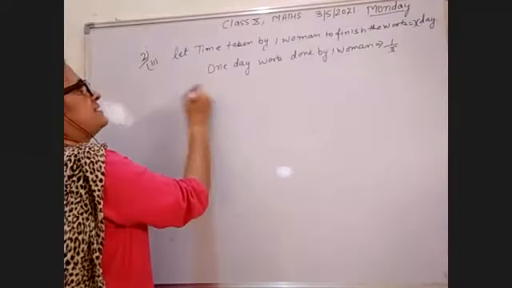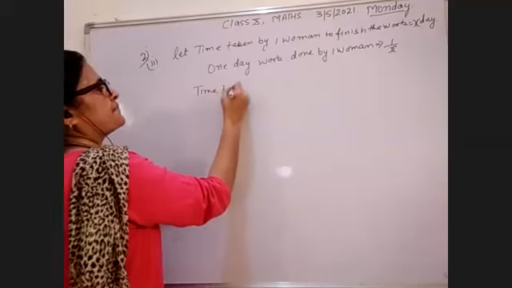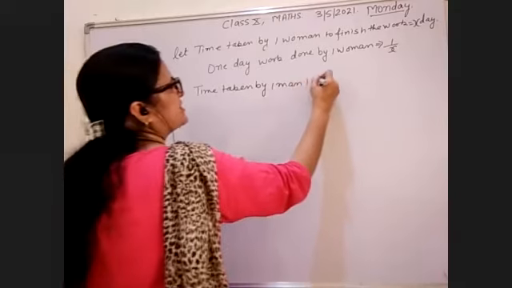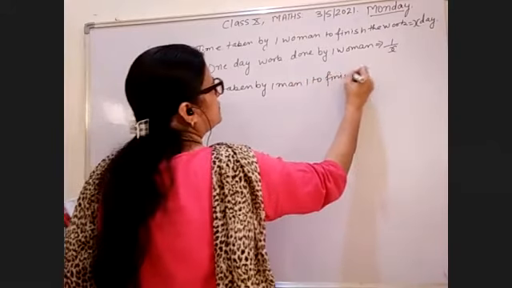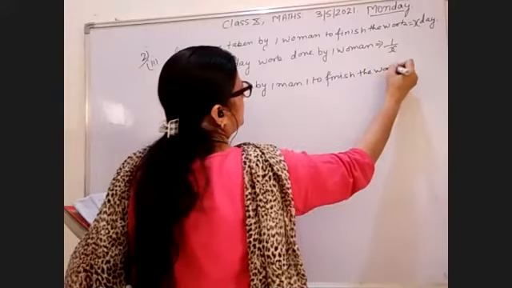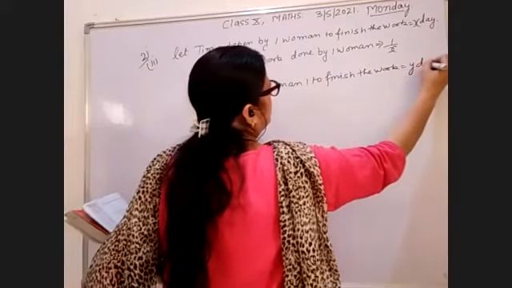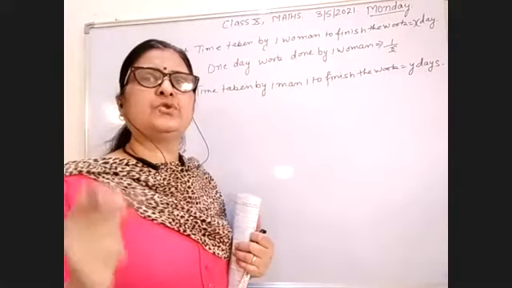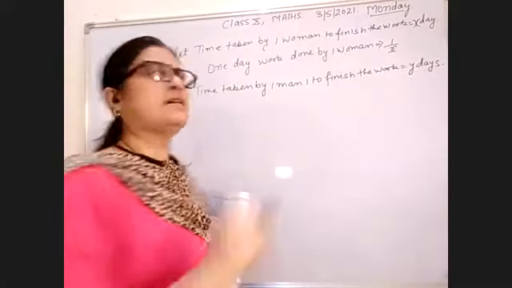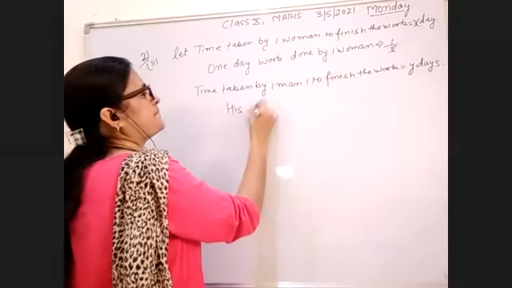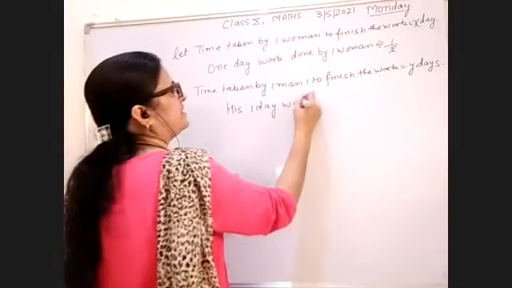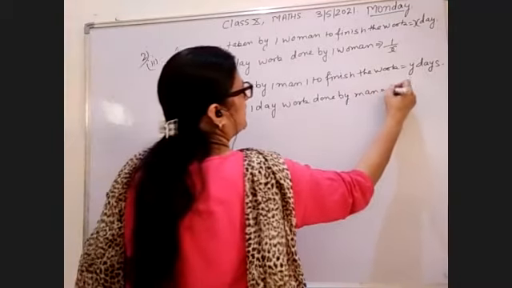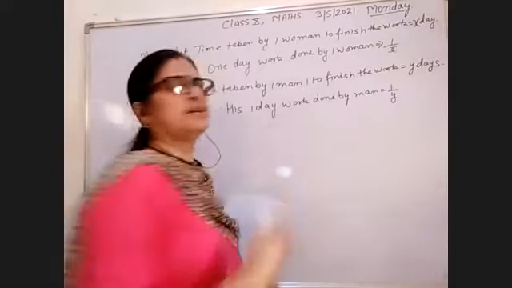And let the time taken by one man to finish the work equal to y days. एक आदमी को काम खत्म करने में अगर y days लगते हैं तो एक दिन में काम कितना किया, his 1 day work done by man equal to 1/y. This is the work done.